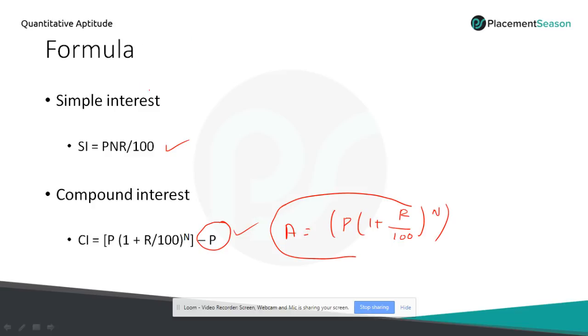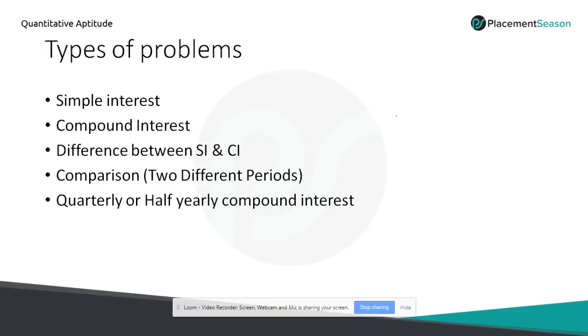So remember these two formulas, but we are not going to use this formula to solve our problem. If you solve this way, it will take time to get the answer. So we will be using a different approach to solve this problem. That is called the percentage method. We are going to use this percentage method, not the formula method. So let's look at the different types of problems we have in simple and compound interest.